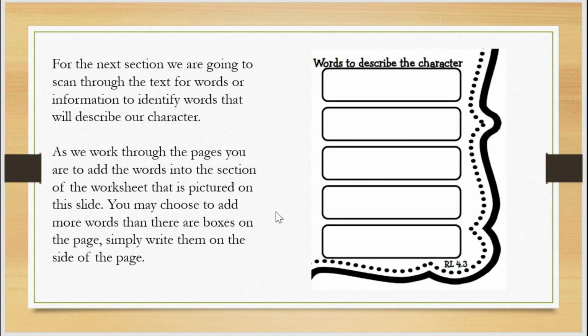Alright, for the next section, we're going to start going through our text and we're going to do skimming and scanning. We're going to look for those words that we know are talking about the character Pam, because that's the character we're focusing our sheet on today. So we're going to skim and scan for words we know that are describing our character. As we work through the pages, you can add words into that section on your page, or you can just do it all at the end, whatever suits you. You can add more than those 5 words.